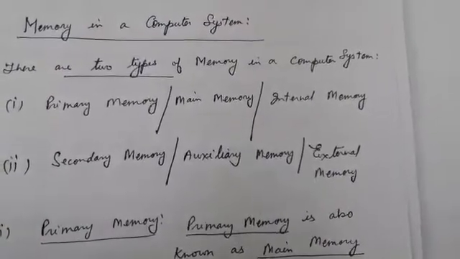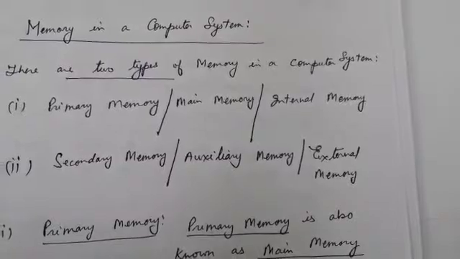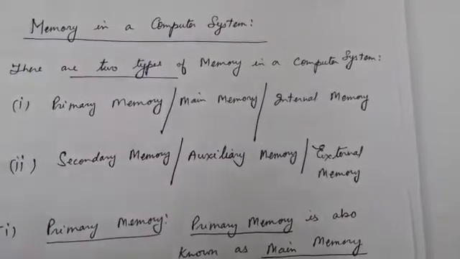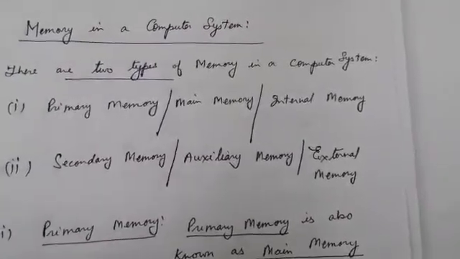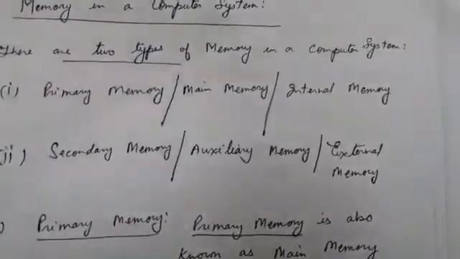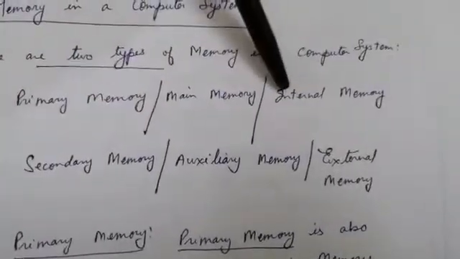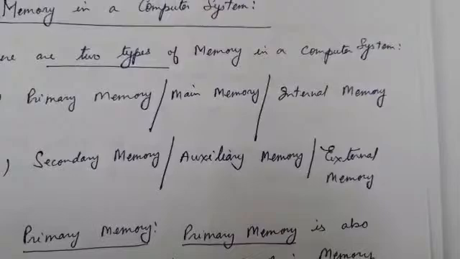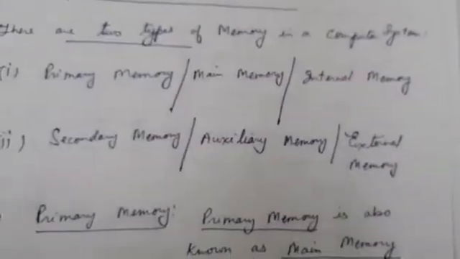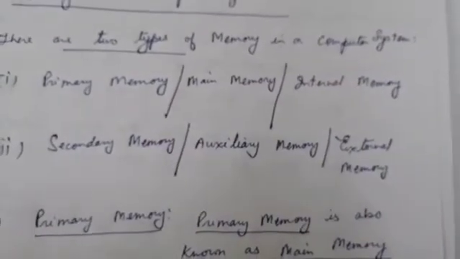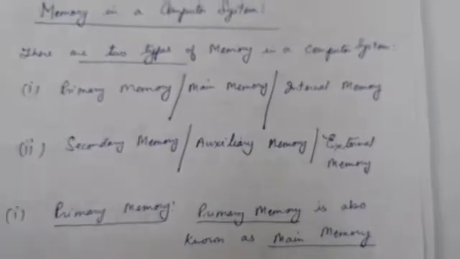That is primary memory, which is temporary memory. And it is known as internal memory because it resides on the motherboard.